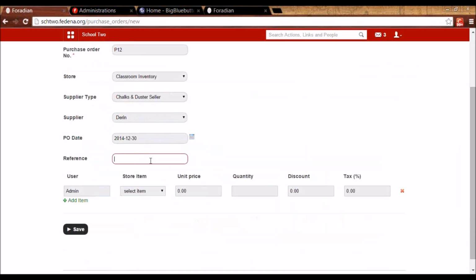So if any other person is pointing this purchase order request to you, you can enter that name here or the contact details. And then you can select the item that you want and what is the quantity that you want for it. I can add more items from here.